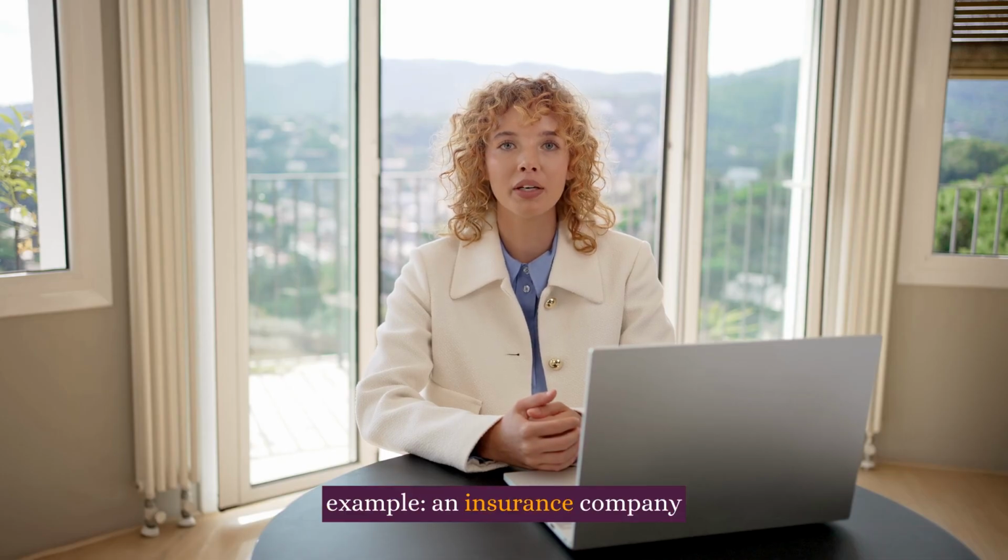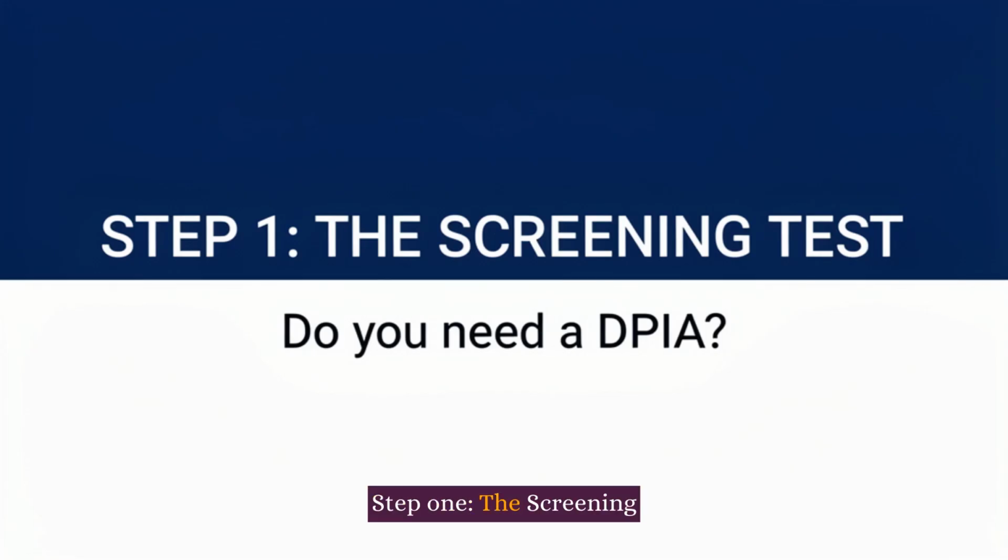6 steps. I'll walk through each one with a real example, an insurance company deploying an AI fraud detection system. Step 1, the screening test. Do you even need a DPIA? If your project meets 2 or more of the EDPB's 9 criteria, it's mandatory.